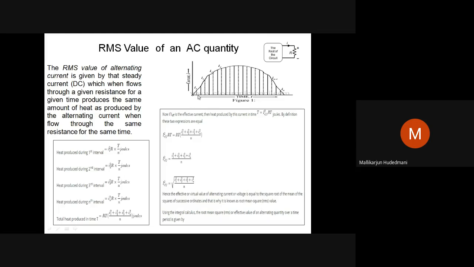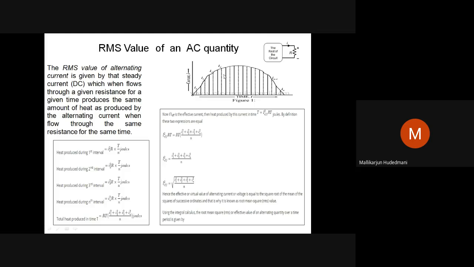What is the width for this? T is the total time divided by N strips. T by N joules of heat is produced due to strip number 1. What is the heat produced due to the second strip? I2 square R T by N.